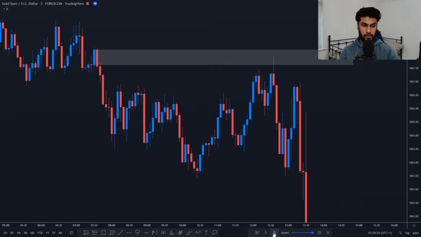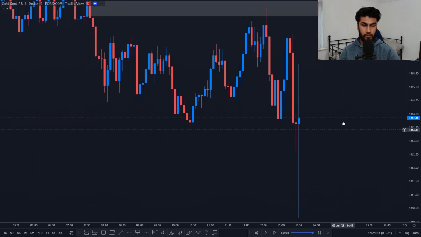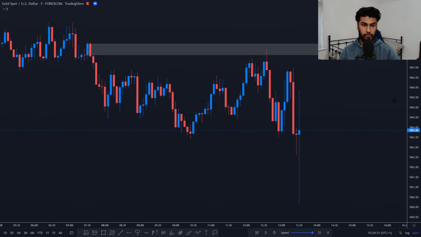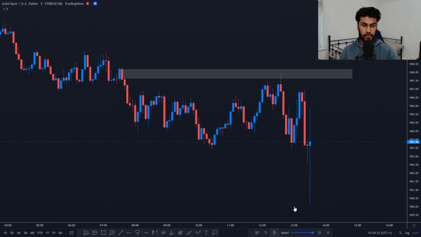So let's play it along, and as you can see, as NFP comes out you get a huge increase of volatility, and there's no real direction. Over here the buyers are getting taken out, and over here the sellers are getting taken out. So you can see that there's a lot of volatility, which is completely polar opposite to GBP USD, as it just fell in a certain direction.